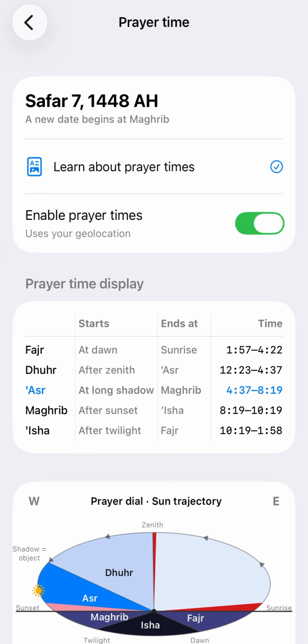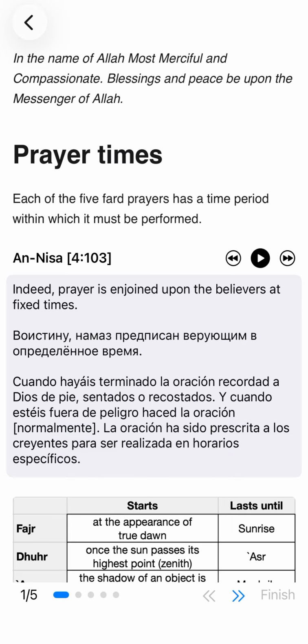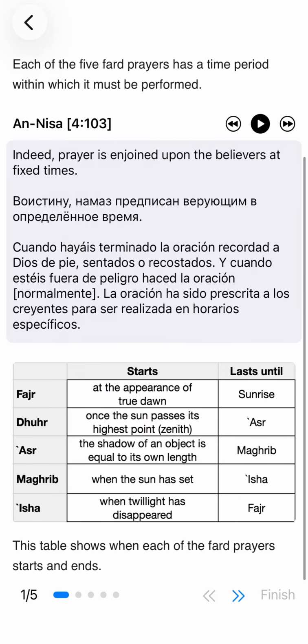How exactly are these prayer times calculated? We can enter the corresponding menu and then proceed to the article. This article describes, and this table states, when each prayer starts and when it ends.